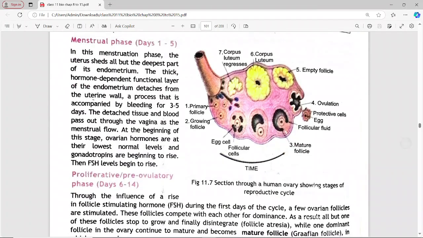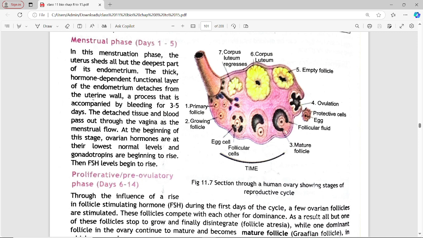Next is the menstrual phase, day 1 to 5. In this phase, the uterus sheds all but the deepest part of the endometrium. The thick hormone-dependent functional layer of the endometrium detaches from the uterine wall, a process that lasts for 3 to 5 days. The detached tissue is shed. At the beginning of this stage, ovarian hormones are at their lowest normal levels, and gonadotropins are beginning to rise. Then the FSH level begins to rise. Figure 11.7 shows a section through a human ovary showing stages of the reproductive cycle.